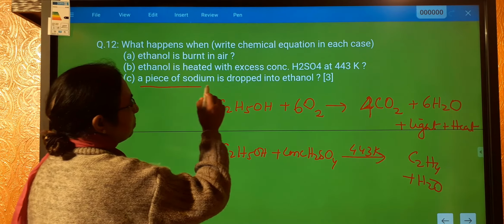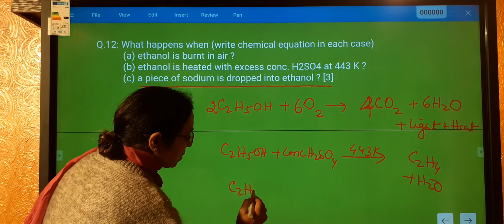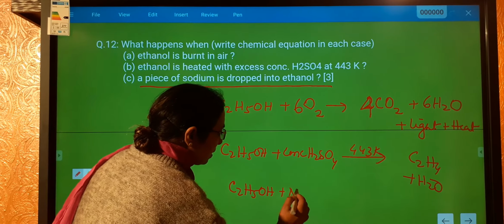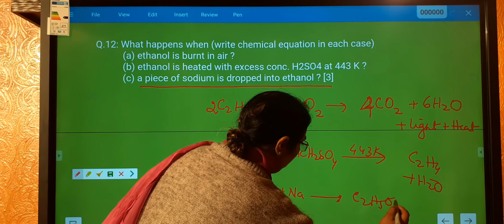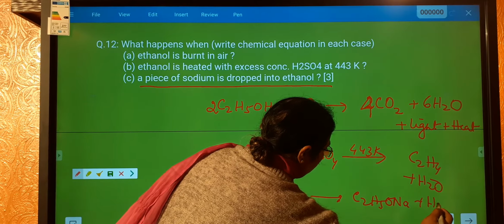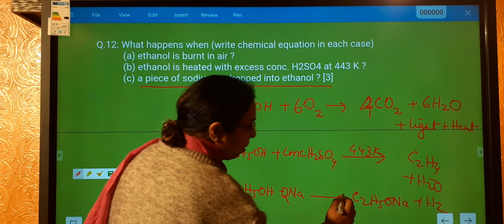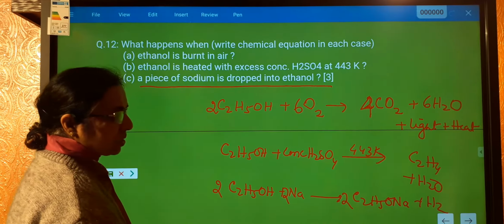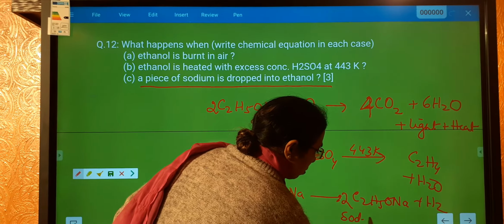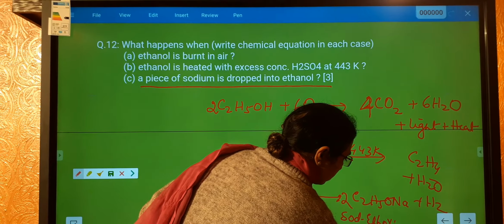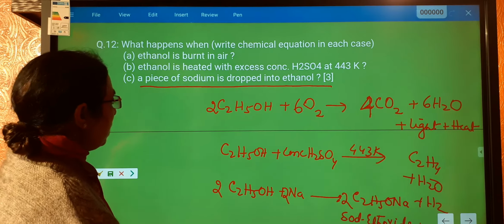Then the third one, a piece of sodium is dropped in ethanol: C2H5OH plus Na. When sodium is dropped, this will form C2H5ONa, and H2 will be released. Sodium ethoxide will be formed and hydrogen will be coming out.